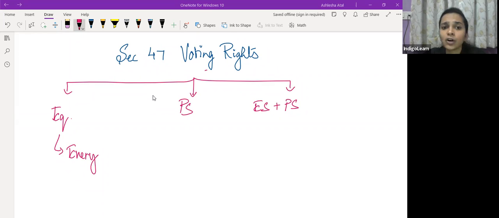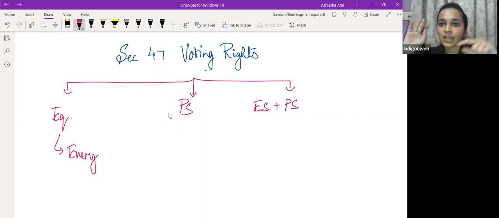However, when we talk of voting right कैसे calculate करेंगे of equity shares, now there are different means of voting. Okay, when we go to the chapter of meetings, वहाँ पे हम समझेंगे कि different types of voting होती है in company. One such type is show of hands. Show of hands मतलब you just raise your hand and show whether you are in favor or whether you are against that particular decision. So show of hand में क्या होता है?